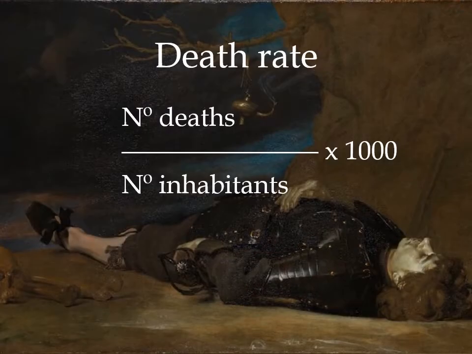Then, on the opposite side of the spectrum of population, we can find the death rate. The death rate measures the number of deaths in a country divided by the number of inhabitants, so the people that live in that country, per 1,000. This is again a per mille result.